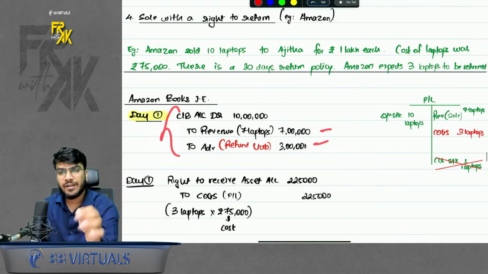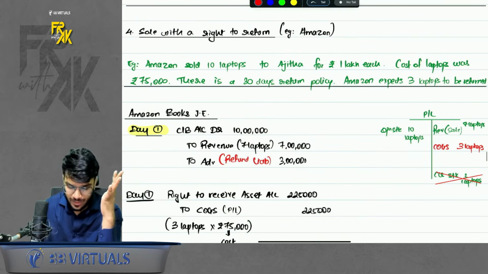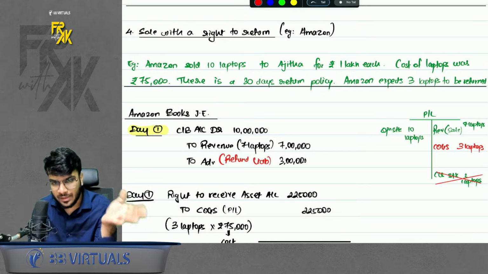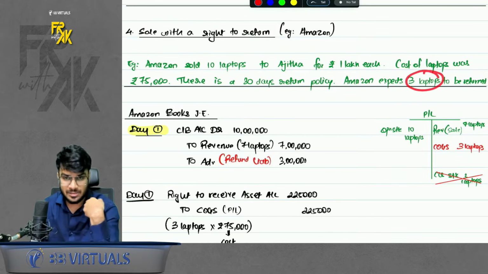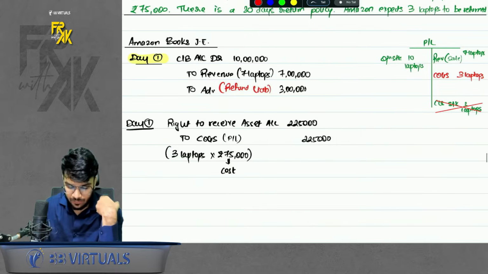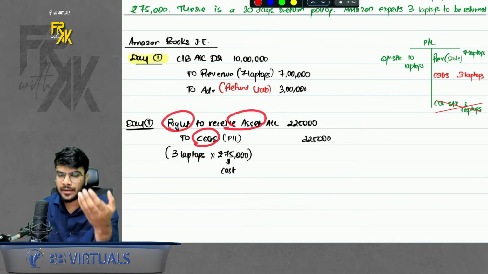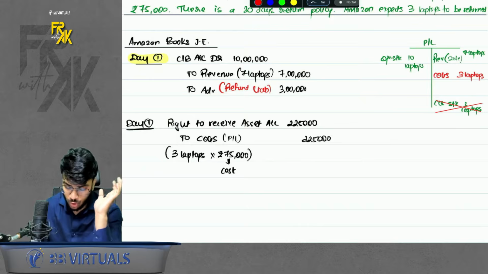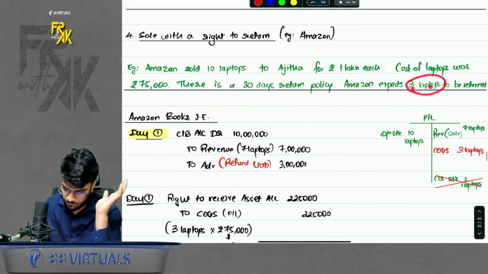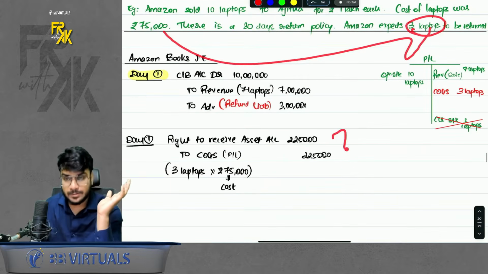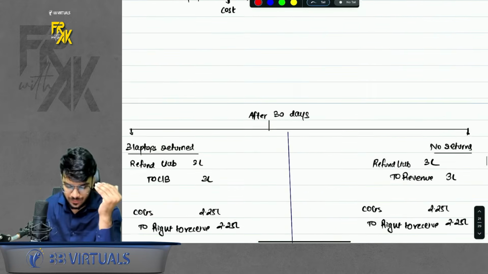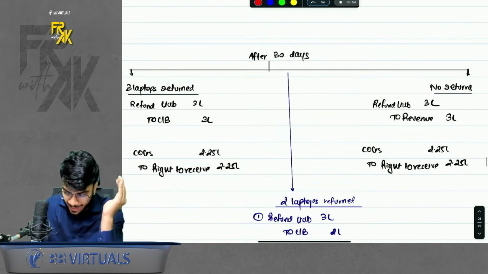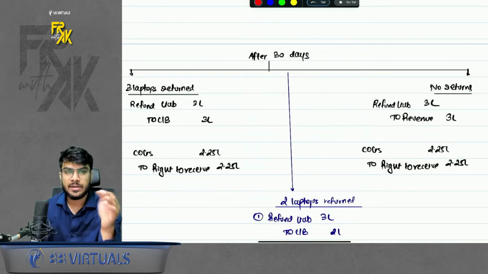Second thing, on day one one more entry will come where Amazon has an obligation to give the money back on return. It also has a right to recover the laptops from the customer. Okay. So it will record the right to receive asset and credit to COGS. Okay. At cost of the asset. So 3 laptops, whatever is the cost, you will record this. Okay. So the second entry on day 1 is important. Now, what will happen after 30 days? This I have discussed extra. In module it is not discussed.